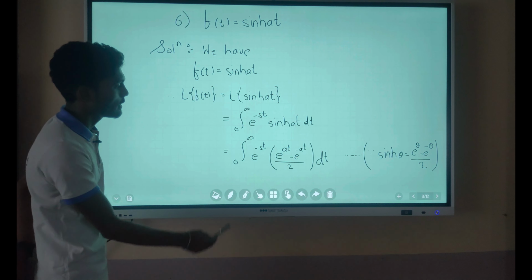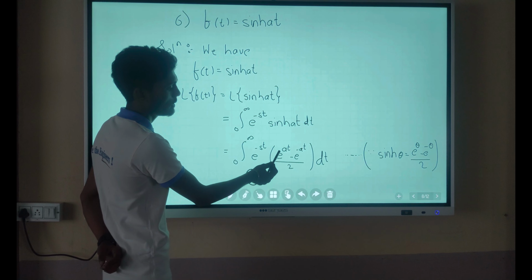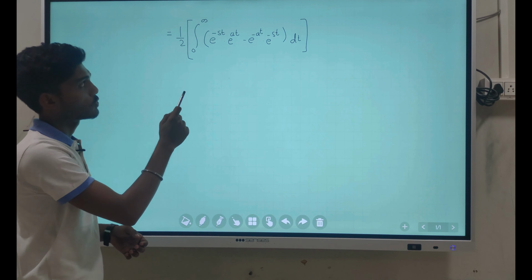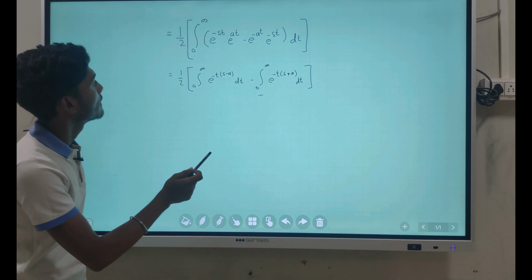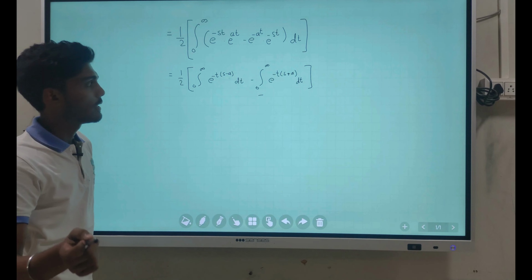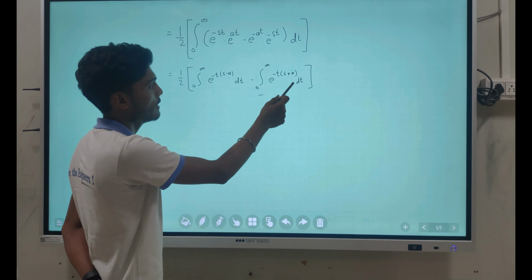By using that formula, we'll get integration from 0 to infinity e raised to minus st multiplied by e raised to at minus e raised to minus at upon 2. Now we have taken 1 by 2 as common and multiplied e raised to minus st into the bracket. So we'll get 1 by 2 integration from 0 to infinity e raised to minus t into s minus a, by the property of indices, minus integration from 0 to infinity e raised to minus t into s plus a with respect to t.